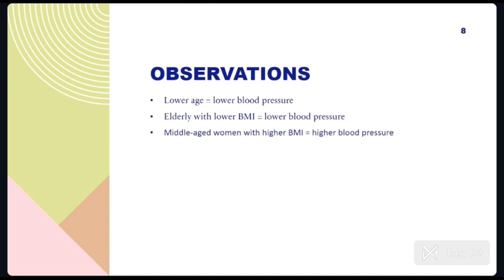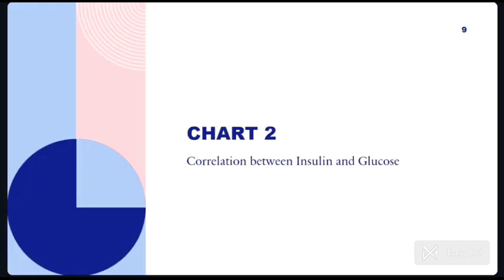Elderly with lower BMI equals lower blood pressure. Among older adults, those with a lower BMI also exhibit lower blood pressure, highlighting the importance of maintaining a healthy weight in aging populations. Middle-aged women with higher BMI equals higher blood pressure. Middle-aged women with higher BMI are prone to elevated blood pressure, indicating a potential risk group for hypertension and related complications.